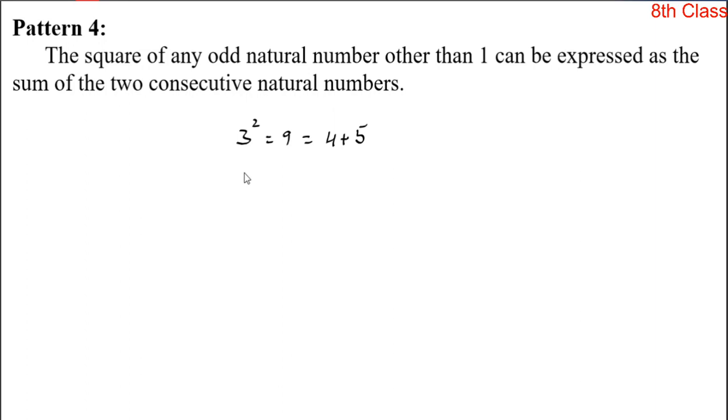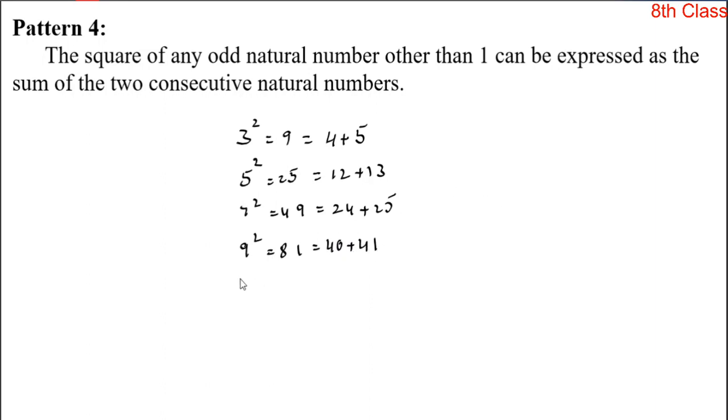Okay, like that, let us take another odd natural number, that is 5. Its square is 25. Is it possible to express this 25 as a sum of two consecutive natural numbers? Yes, this is possible. We can express 25 as 12 plus 13. So in the same way, 7 square is 49. Okay, so what are the two numbers? Yes, it's 24 plus 25. And 9 square is equal to 81, and we can express that 81 as 40 plus 41. Like that, can you guess?